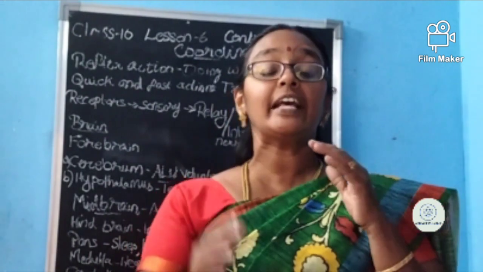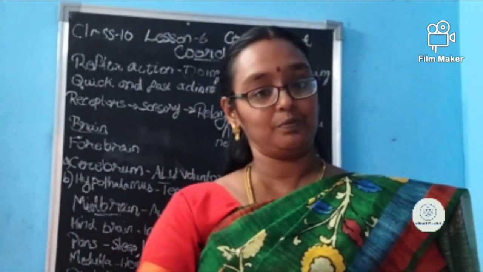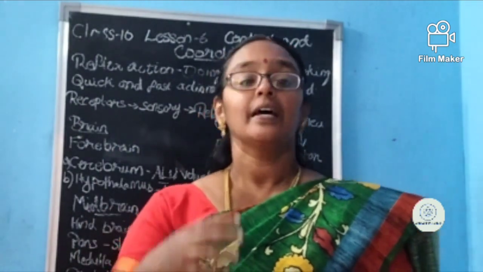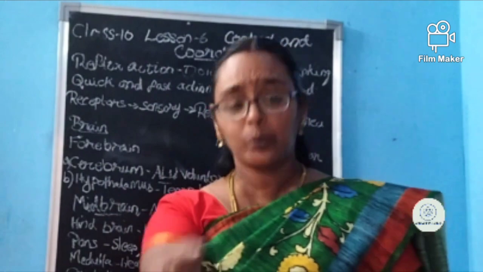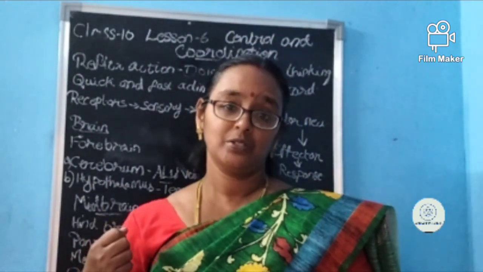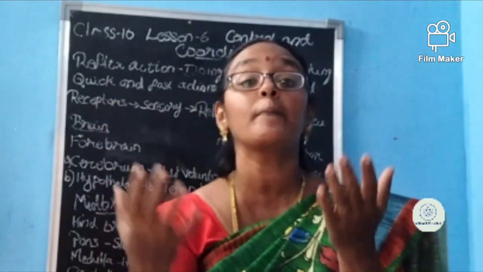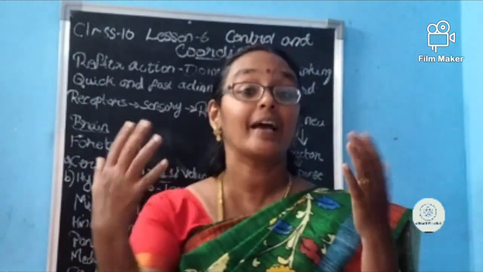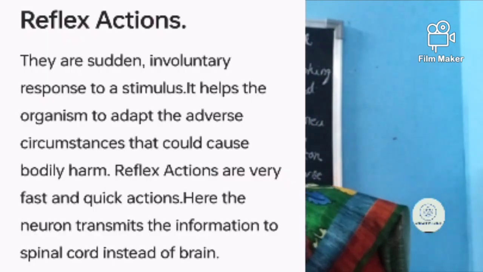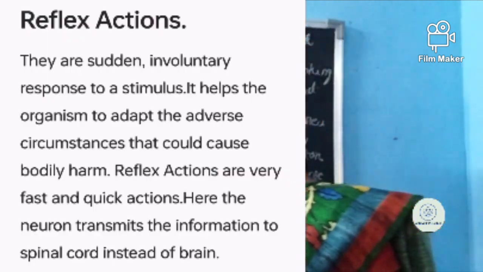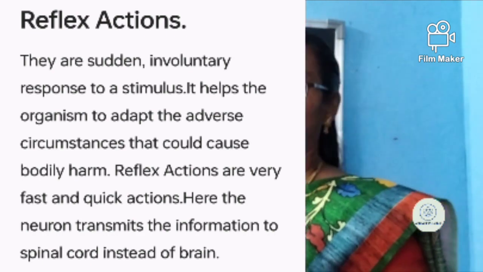reflex action. It happens very quickly, and the spinal cord plays the role. The nerves take the impulse and give it quickly to the spinal cord, and the spinal cord reacts quickly: take the hand out. Or the eyes will be shut quickly because the eyes have to be protected more. That's why the eyes are closed in that case, and here the hands are removed. Okay, these are called what, ma'am? Reflex action. It is seen in all humans, isn't it?